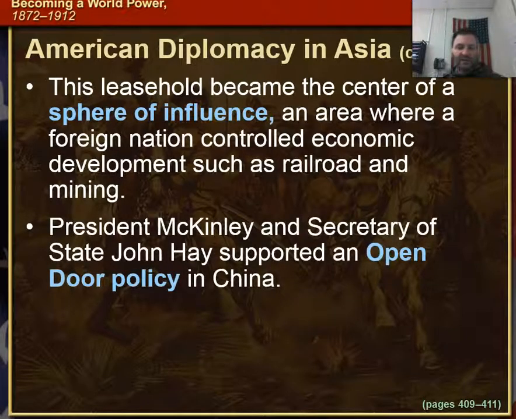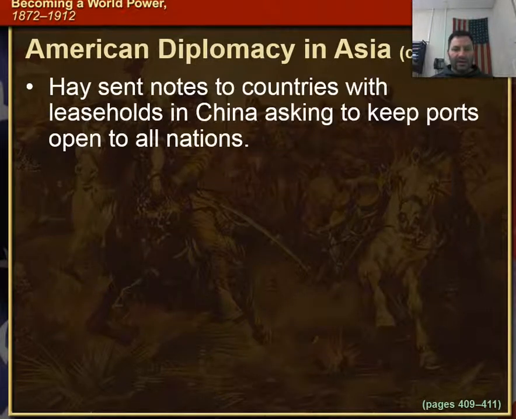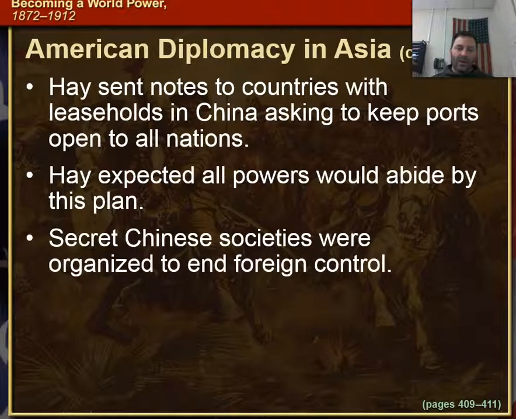McKinley and Secretary of State John Hay supported an open-door policy in China. Okay, they believed all countries should be allowed to trade with China, not just one group. Hay sent notes to countries with leaseholds in China asking to keep ports open to all nations. Hay expected all powers would abide by this plan.